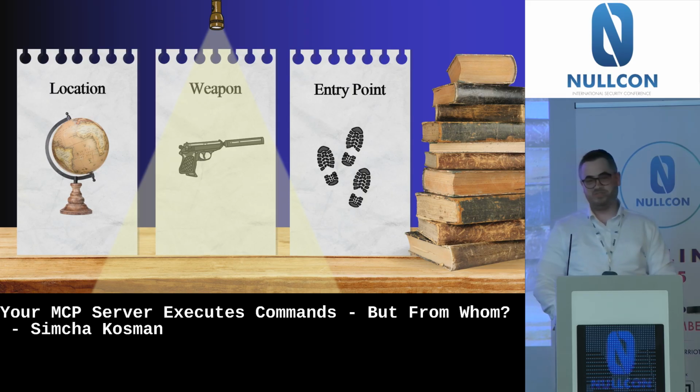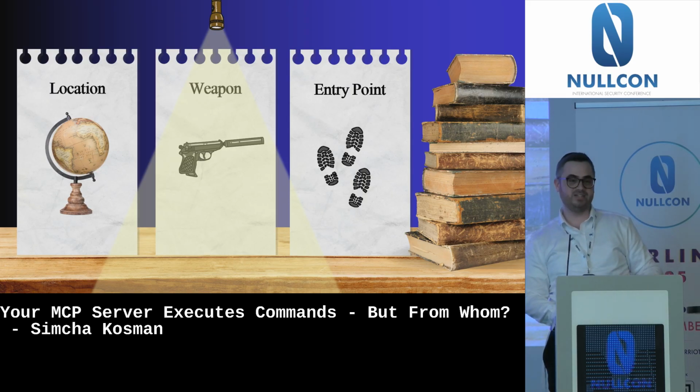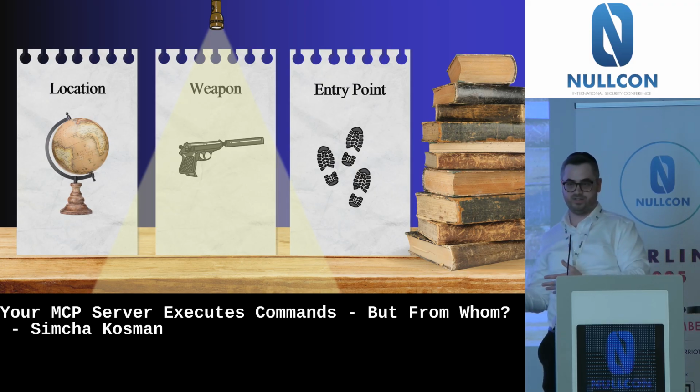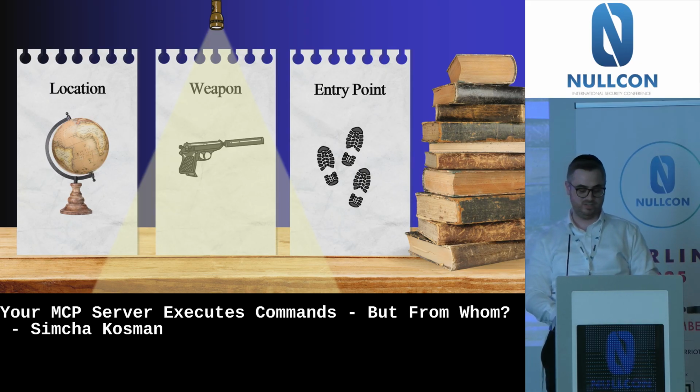So now, after we understand the location of the crime scene, we understand what the MCP protocol is, and that my Cursor is connected to a rogue MCP, we can go further to understand the weapon that was used against me.